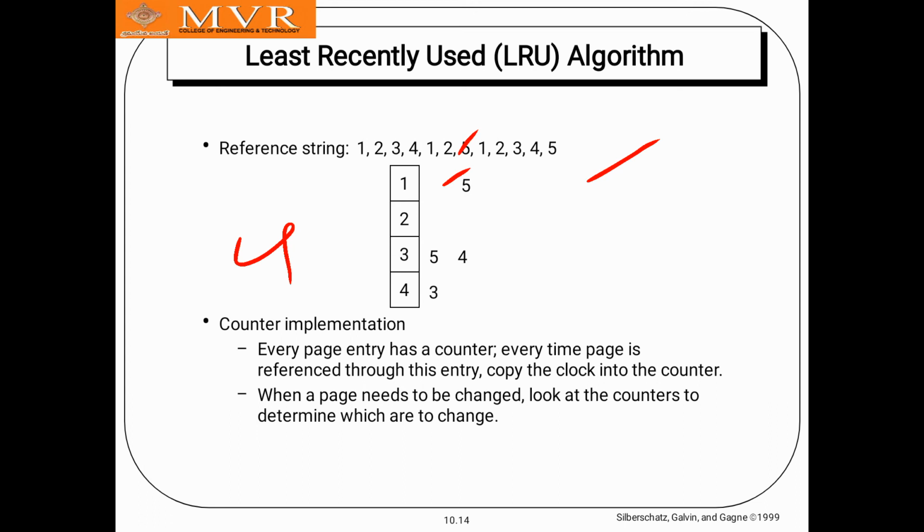In this we check which one is least recently used. The 3 is least recently used, so the 3 will be disturbed and 5 entered, and next 3 will be completed, and next again the neighbors 1 2 3 are there, so we need not disturb, and the 4 is here, so we needed 3 because the 3 was replaced with 5.